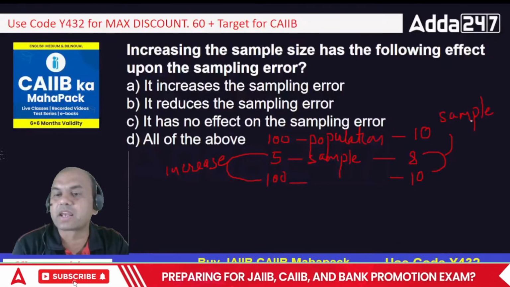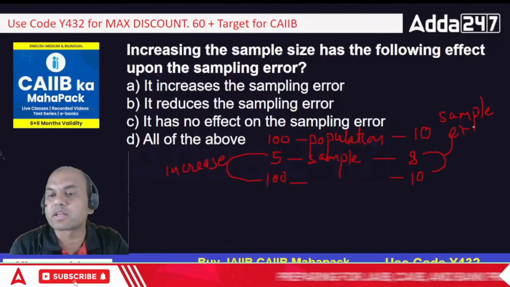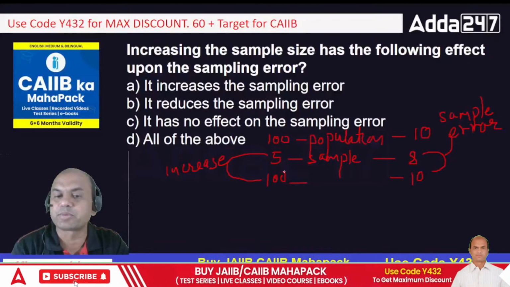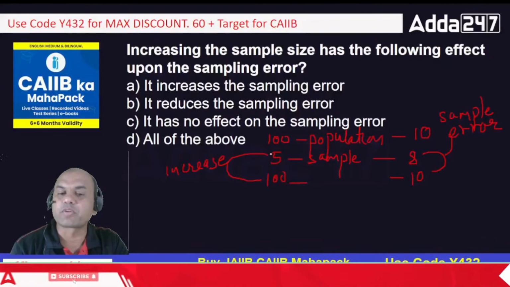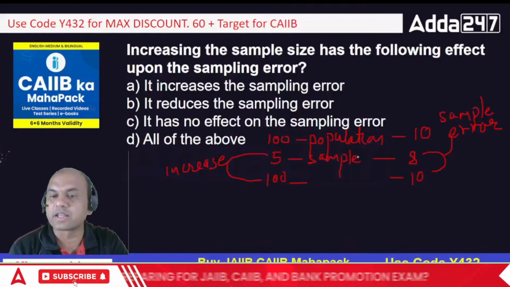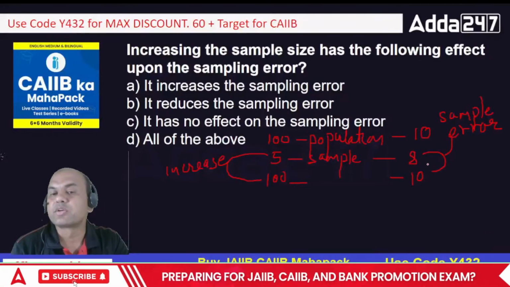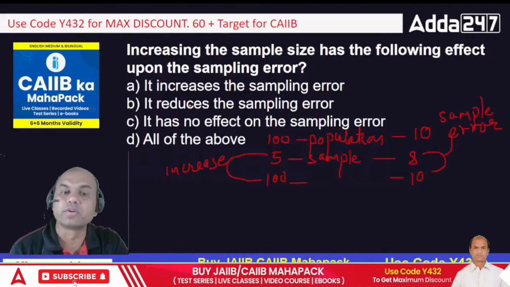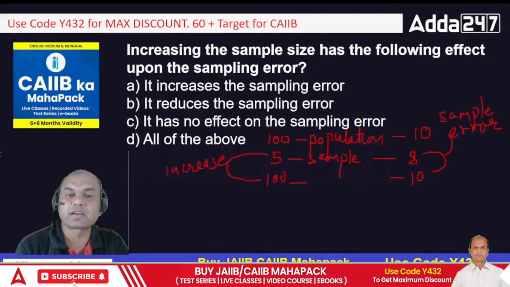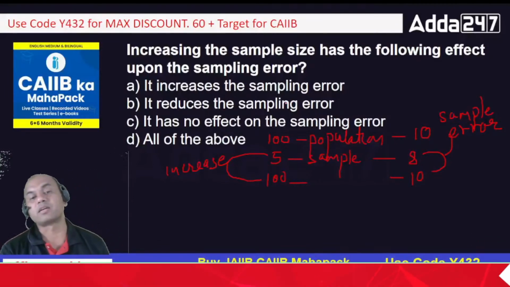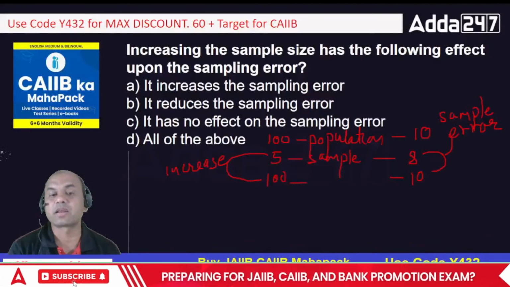So sampling error will go on what? Increasing or decreasing? If I take it from 5 to 50, then the answer will be somewhere 9. So it will be near to 10. So it increases the sampling error, it reduces the sampling error, it has no effect on the sampling error, and all of the above. So what is the answer?